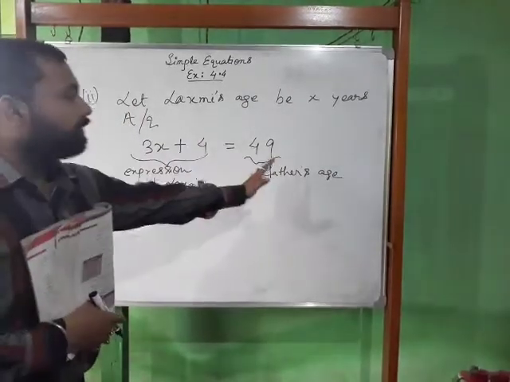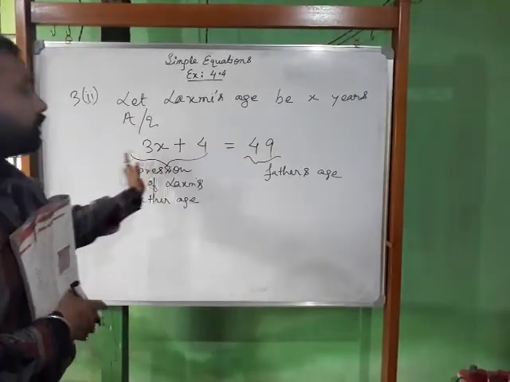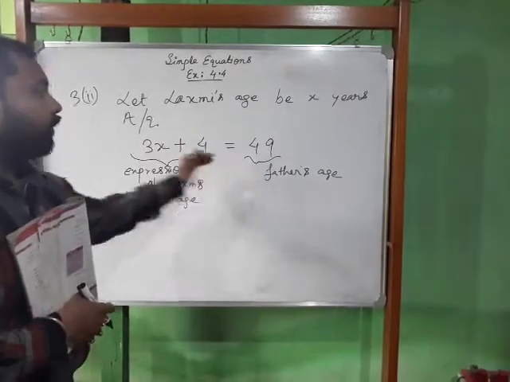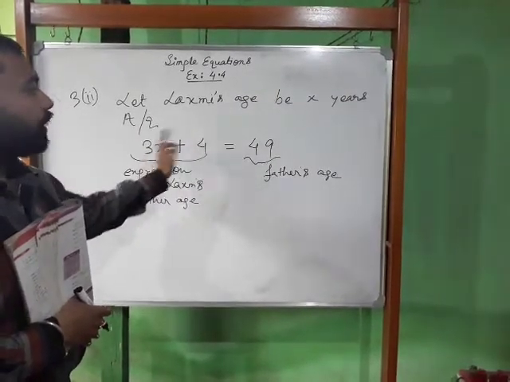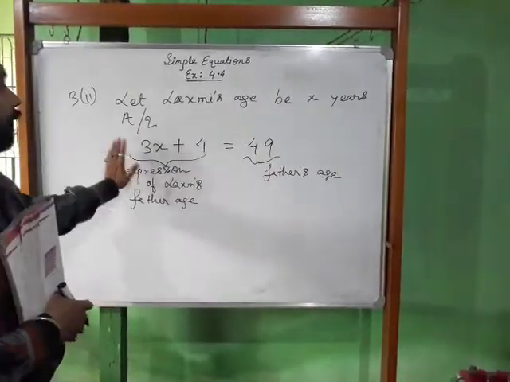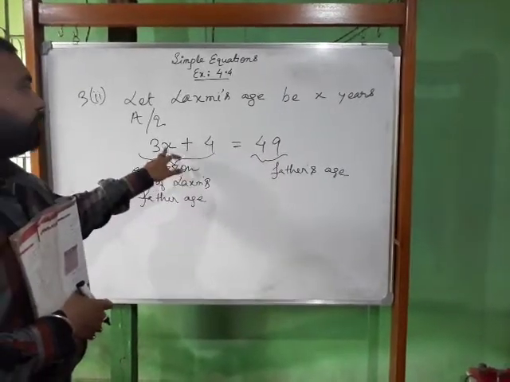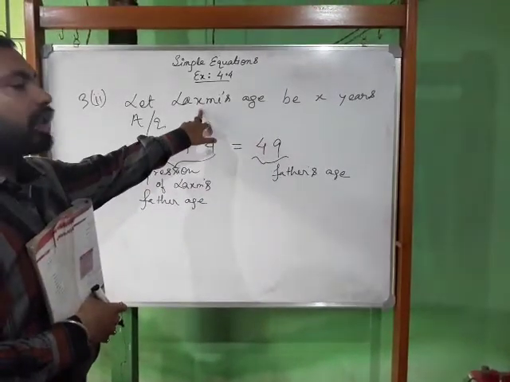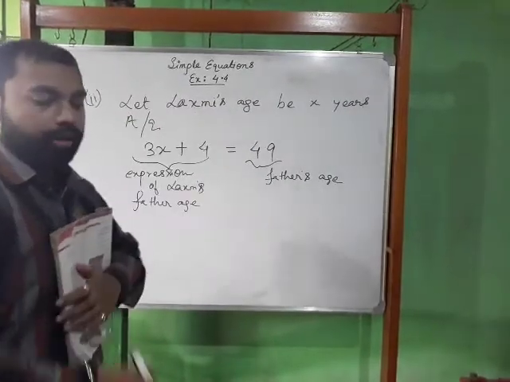So both sides are Lakshmi's father's present age, so it is equalized. Now we can find the value of x, and that will be Lakshmi's age. Let us proceed.